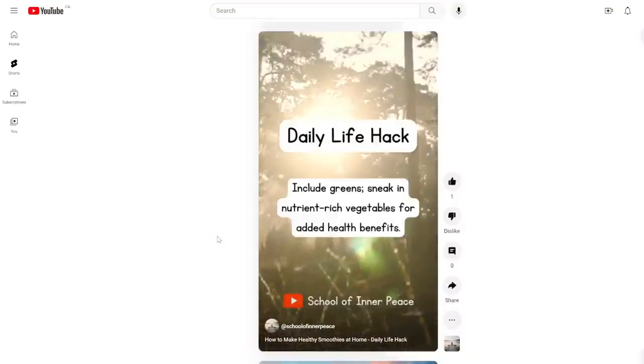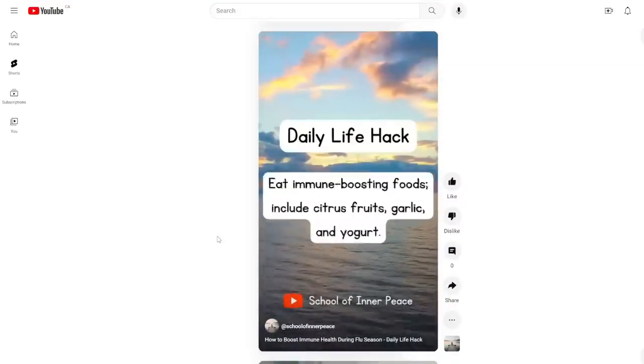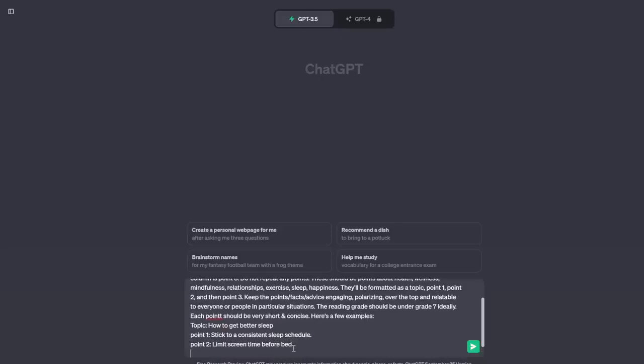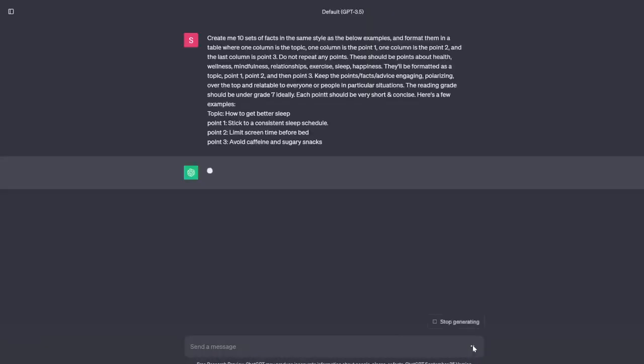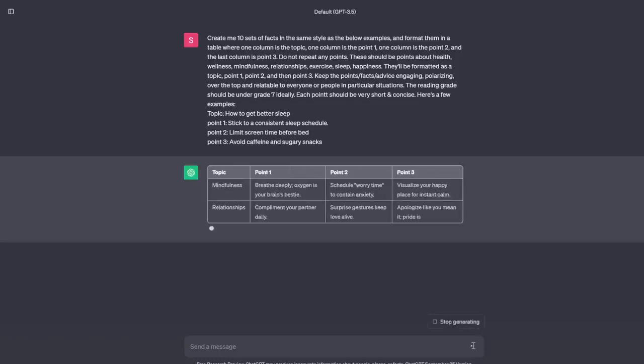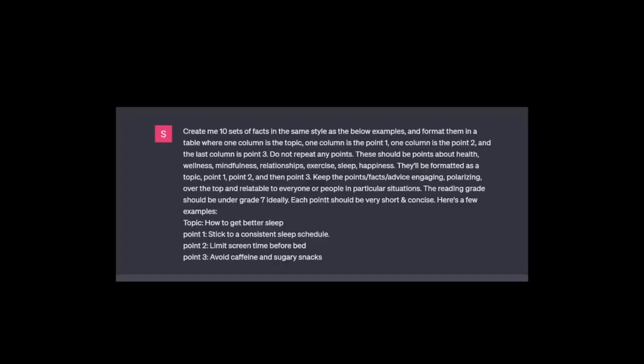All the text that you see here, they were generated with ChatGPT. So here's how I set up the prompt. Basically, I want ChatGPT to give me a table where each row would be the text that I would include into a short. So it would give me a table of many rows, which I can convert into many YouTube shorts. For the initial prompt, I told it to give me 10 sets in a table format where the first column is the topic, the next column is point 1, the next is point 2, and the final one is point 3. And then the points should be about health, wellness, mindfulness, relationships, exercise, sleep, happiness.